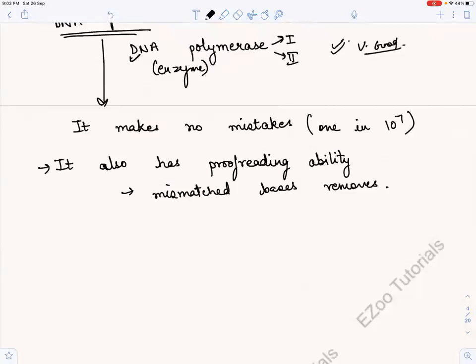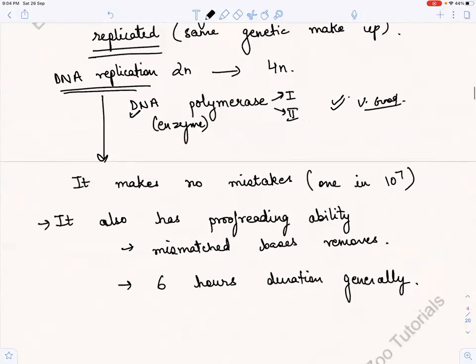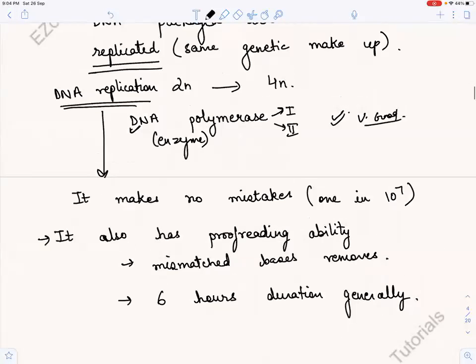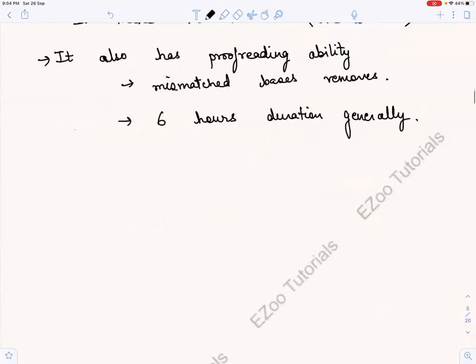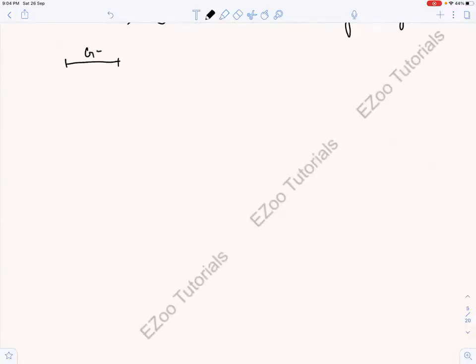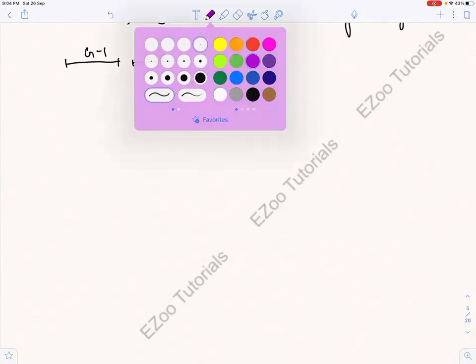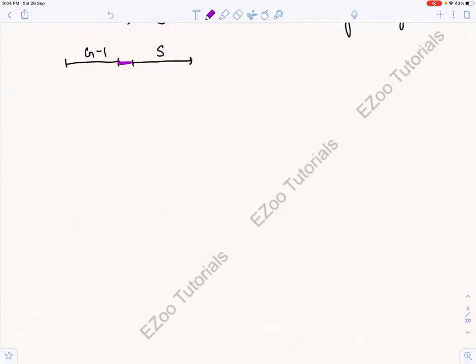And generally, the cell in the synthetic phase lasts for 6 hours duration. Some cells take 8 hours, or some years and years, but here it is generally 6 hours, right? And there is one very important thing happening. If this is the G1 phase and this is the S phase, so between this there is a checkpoint.